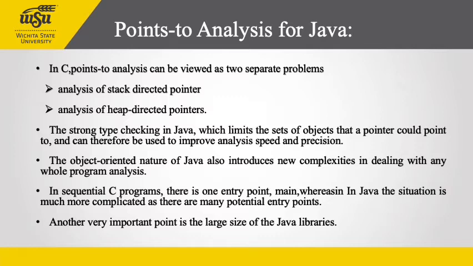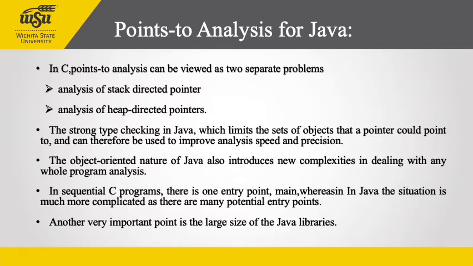Finding the set of methods that must be analyzed is another problem of finding a call graph. Now, in sequential C programs, there is one entry which is the main, and a whole program analysis can start at this entry point and then incrementally call other methods. In Java, the situation is much more complicated as there are many potential entry points including static initializers, finalizers, thread start methods, and methods called using reflection. Further complicating matters are native methods which may impact points to analysis but for which we do not have the code to analyze. So the Spark framework addresses these points.